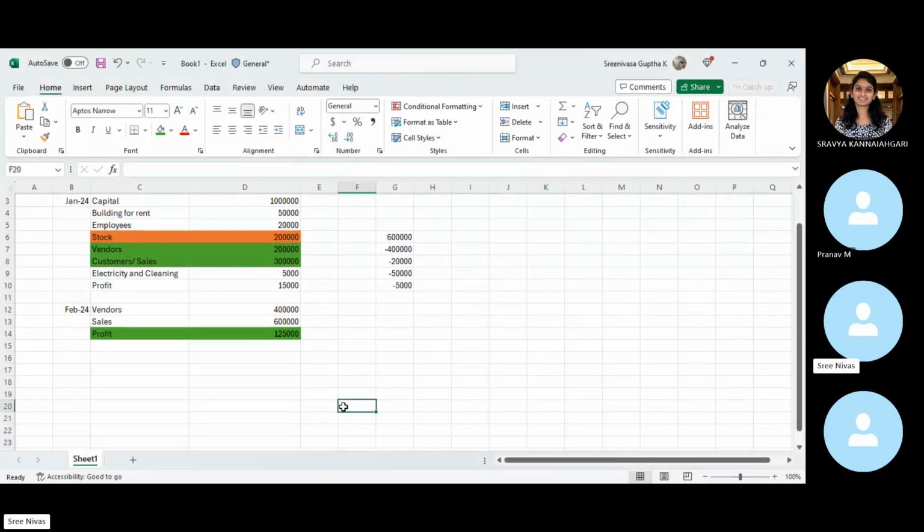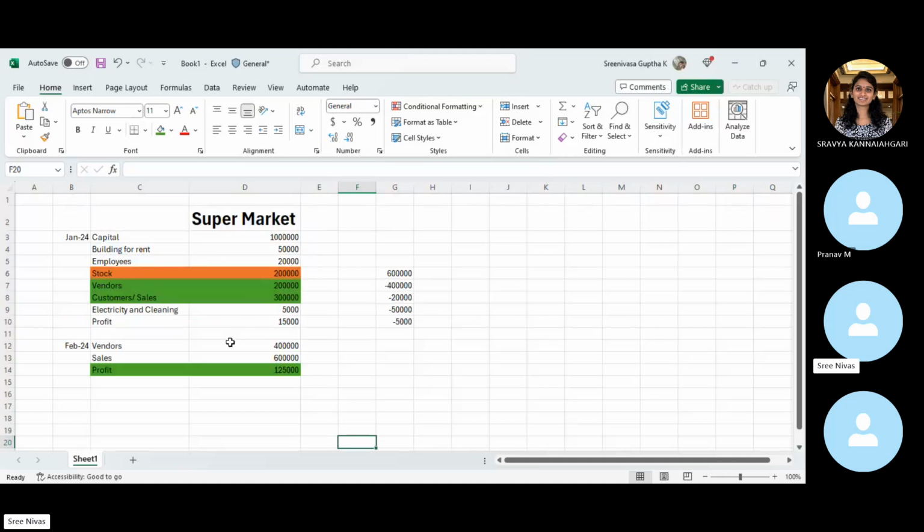So in the previous class, we discussed how any business works in general. We'll consider it as if you wanted to start a supermarket. This is a basic account of the transactions that you will come across, and in case you want to record them, this is how we record. But this is not the proper way of recording the transactions, so it will not help you to calculate the profit.